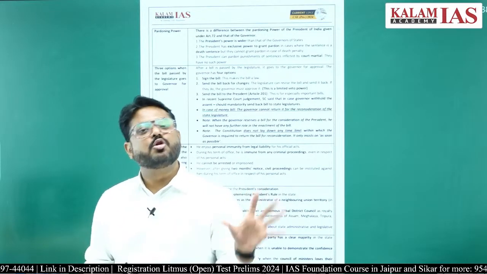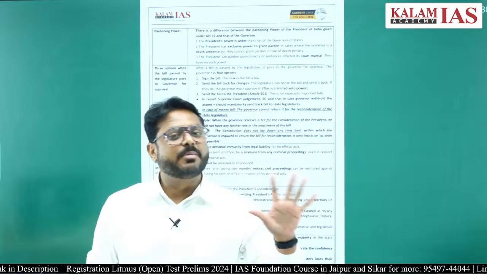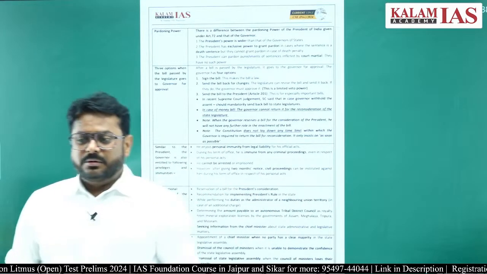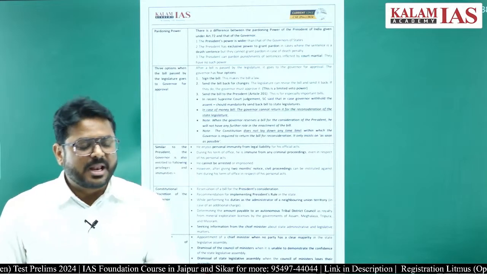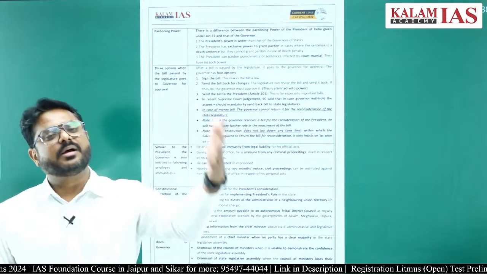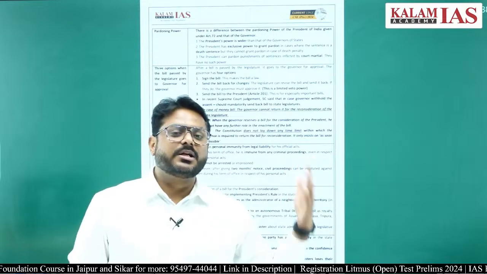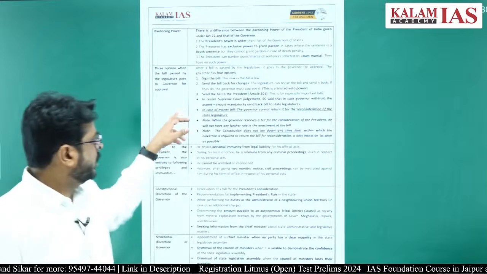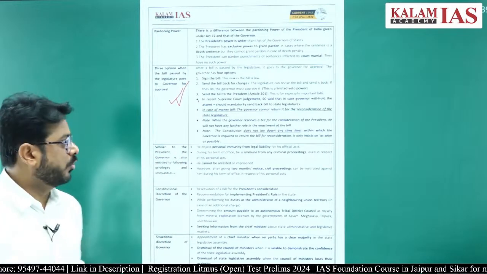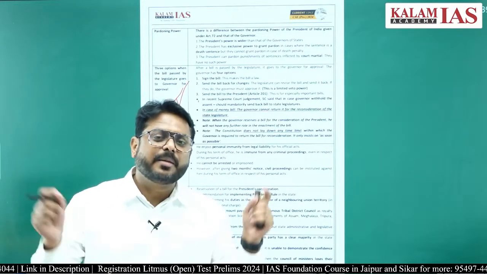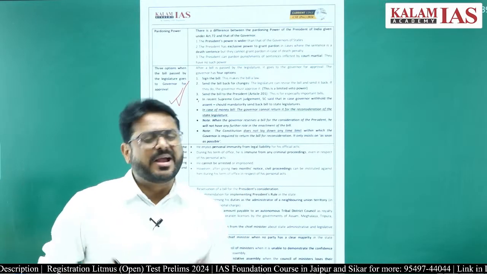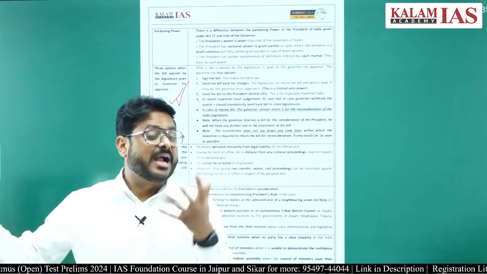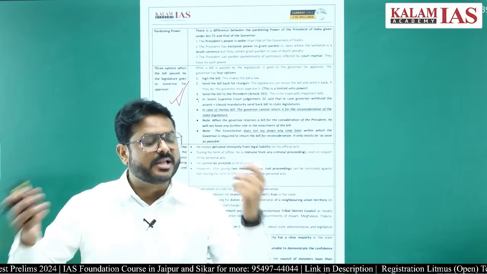So there will not be an absolute veto enjoyed by the governor. Recently a Supreme Court judgment has said this, right. So the governor will enjoy the pocket veto as well as the suspensive veto, because he is sending the bill for reconsideration of the legislative assembly, but he cannot enjoy the absolute veto. He will have to mandatorily send the bill back to the legislature. Why is it happening? Because the governor is an appointed body and the legislative assembly is a body directly elected by the people of the state, right.